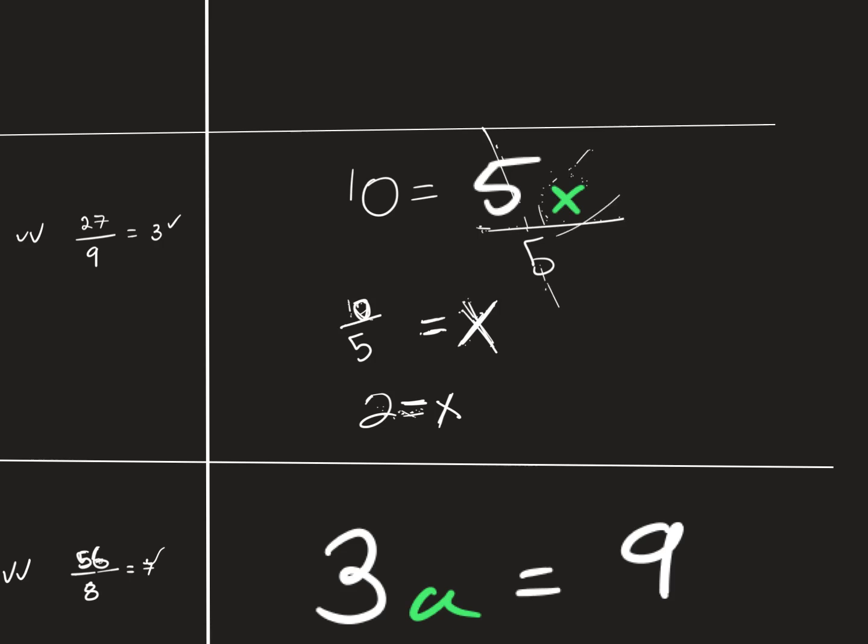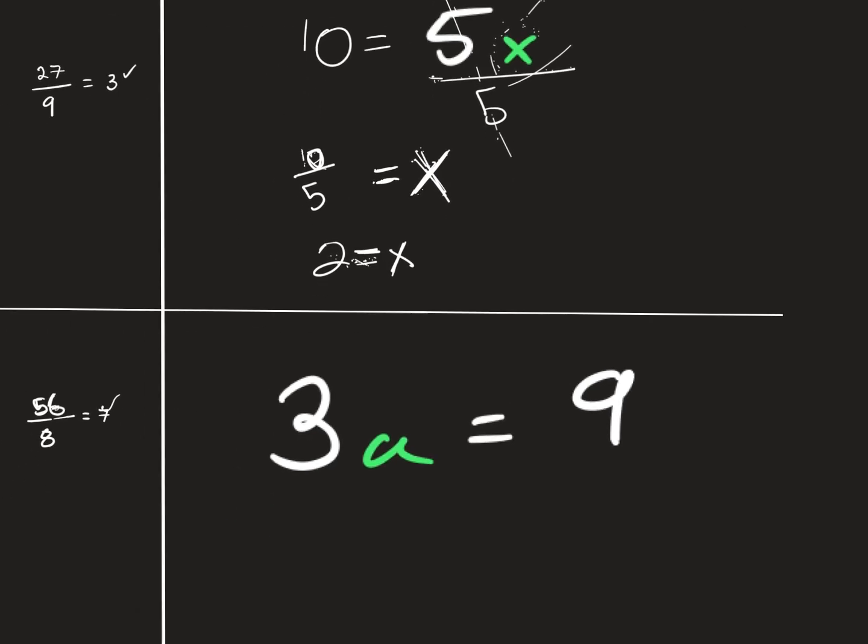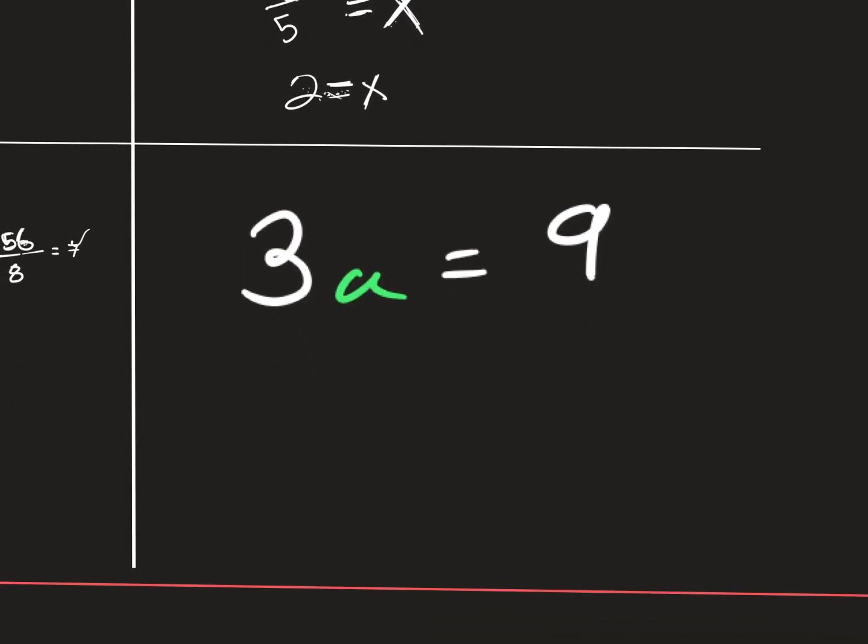Last one. We divide by 3 on both sides. That gets canceled, leaving a, and 9 divided by 3 gets us 3. Then if we plug 3 back into a, 3 times 3 gets us 9, so we know 9 is equal to 9, so we know that a is equal to 3.